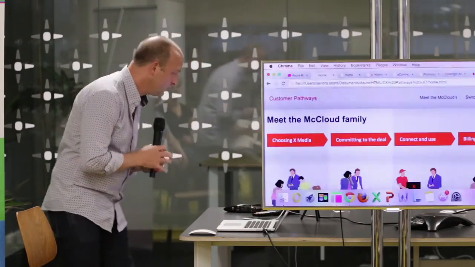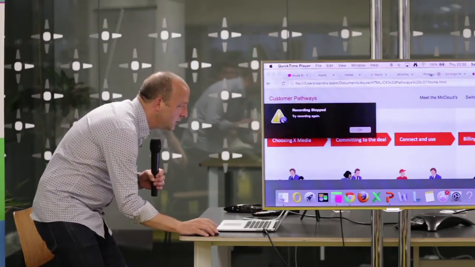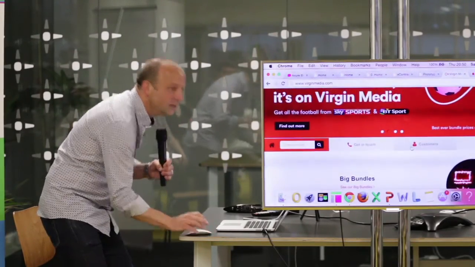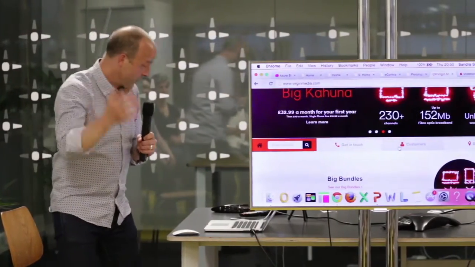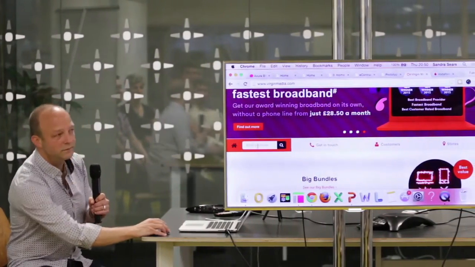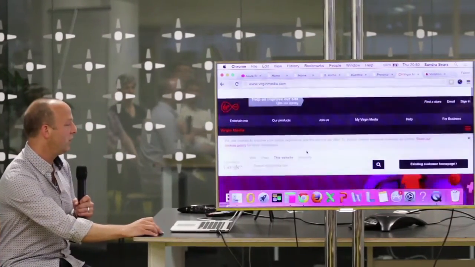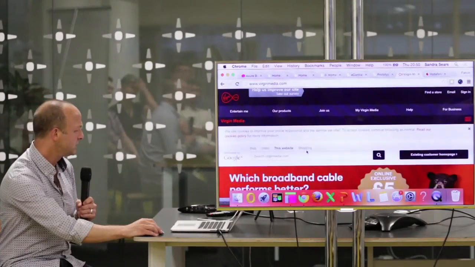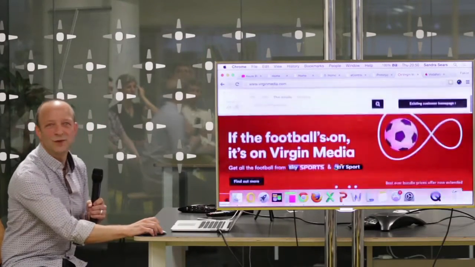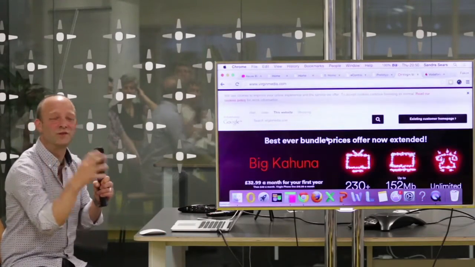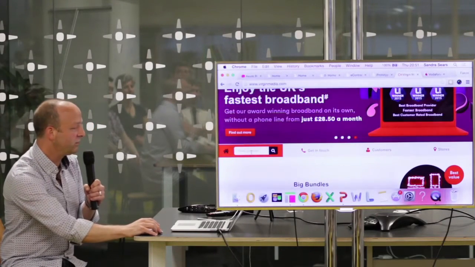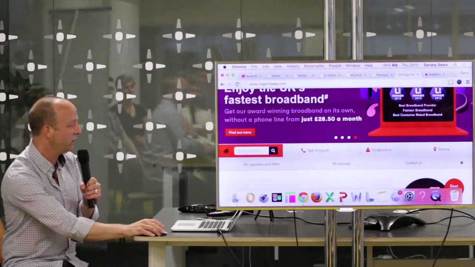If we go to this, this is actually live, this widget. So I can show you it without getting you all to sign NDAs and stuff. It's a key bit of kit on the Virgin site. By changing the resolution, we've gone down to a sort of mobile view, but that doesn't matter. I think we'll see it anyway. It's for checking your postcode and seeing what you can get.